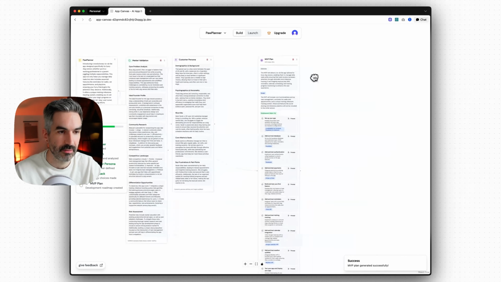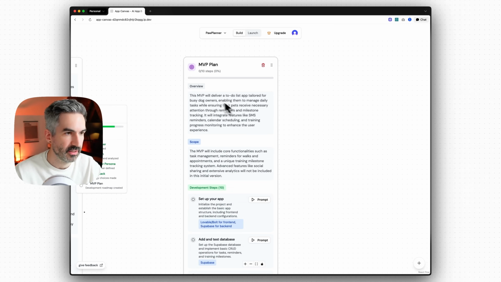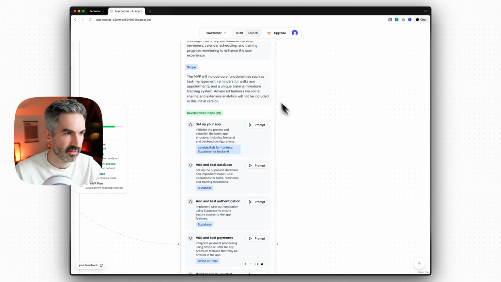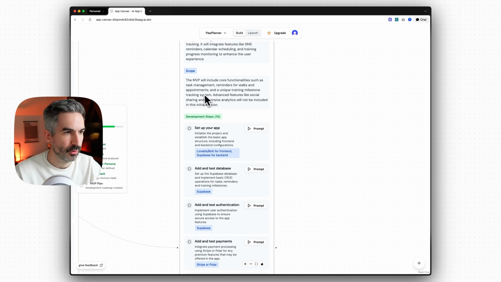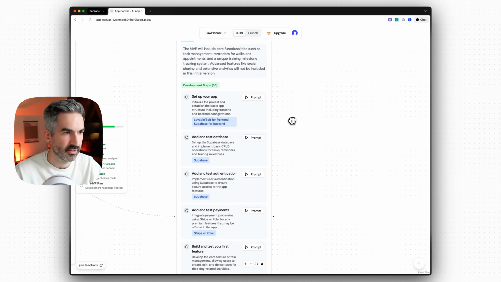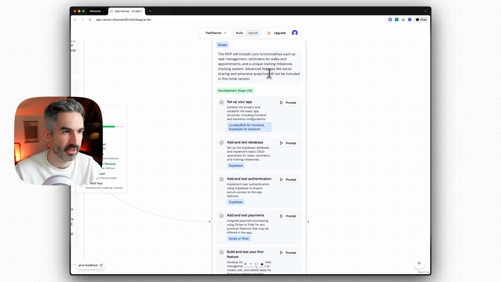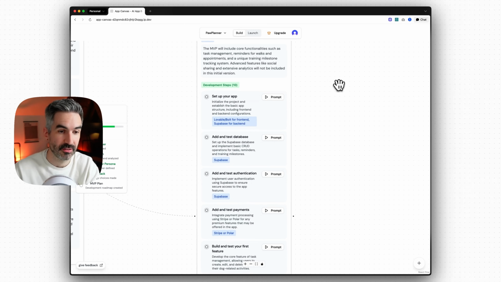So this is our MVP plan here. So it's going to deliver a to-do list app tailored for busy dog owners. The MVP will include core functionalities such as task management, reminders for walks and appointments. Advanced features like social sharing and extensive analytics will not be included in this initial version. So it's really keeping the scope narrow for our minimum viable product here.